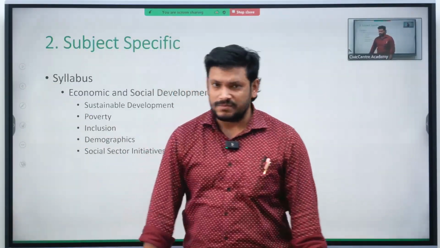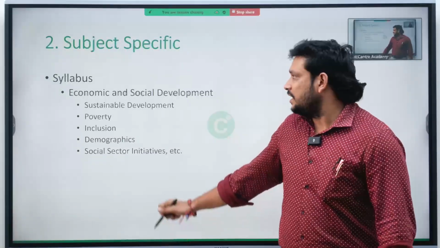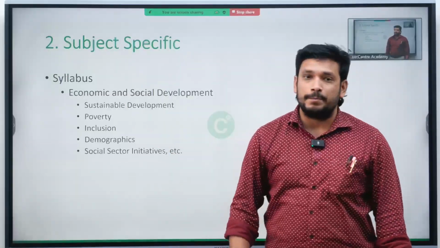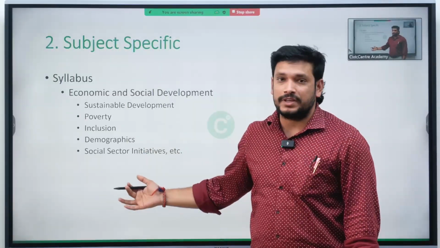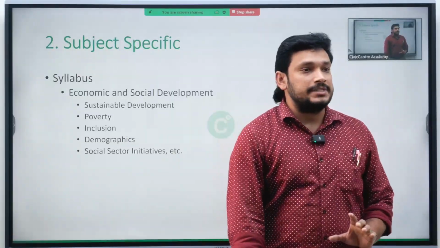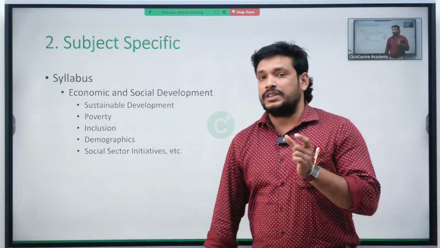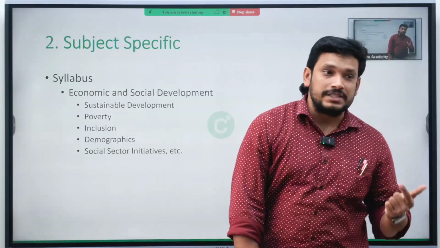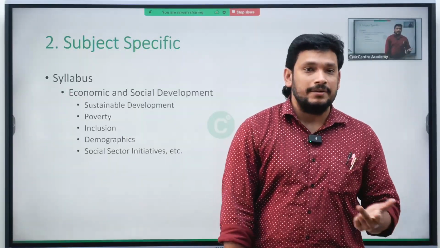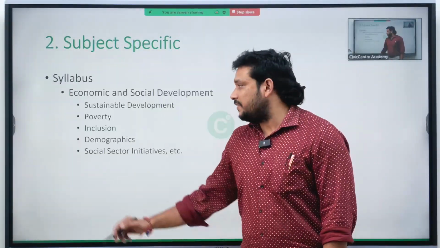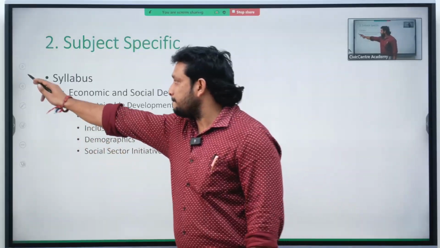So this is the pattern that we will be following in today's class. Firstly, the syllabus that I will be discussing: economy and social development, which includes sustainable development, poverty, inclusion, demographics, social sector initiatives, which were given in the UPSC prelims syllabus. Along with these, we will also be seeing indices and reports, policies, schemes and governance. For these topics also we will be seeing the previous year question analysis.